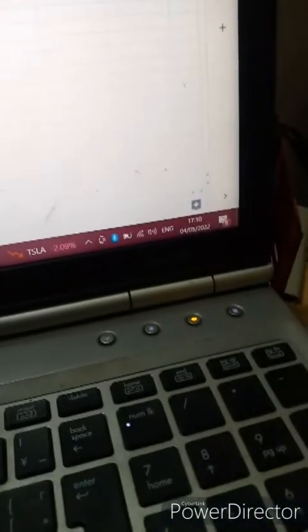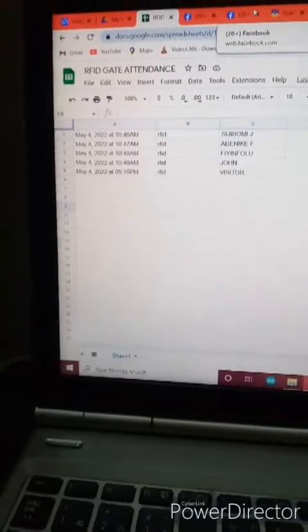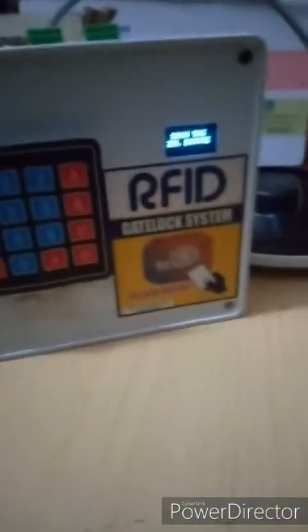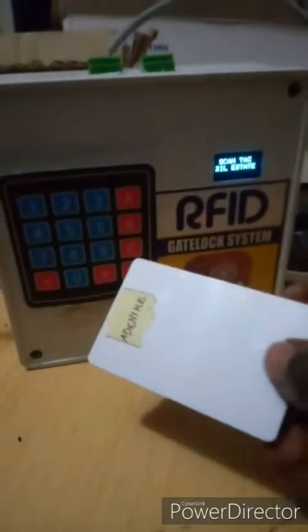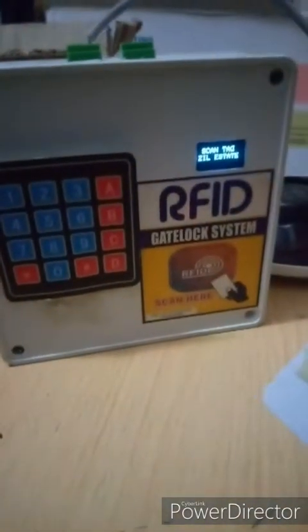And look at the time. This is 5:10 p.m., 17:10. So this is how it works. Whichever one you use, either the RFID card or the pin code, you will have access to enter.